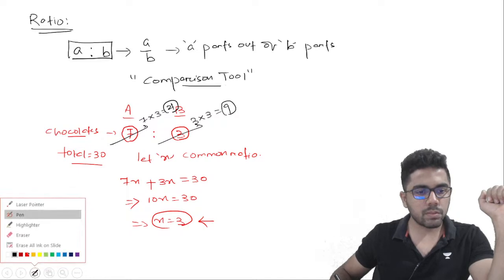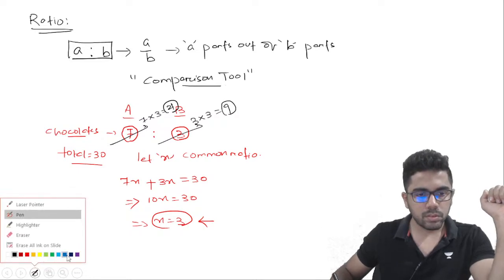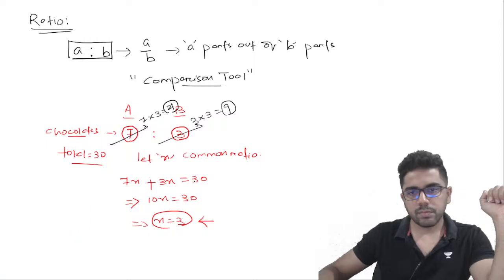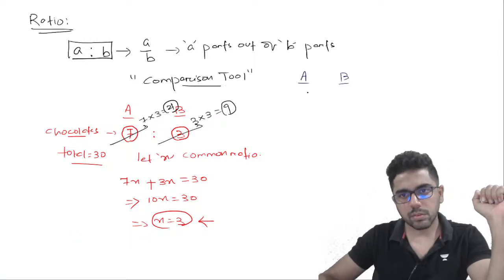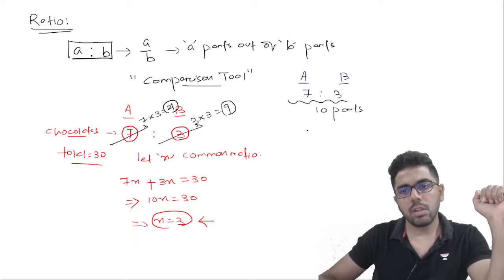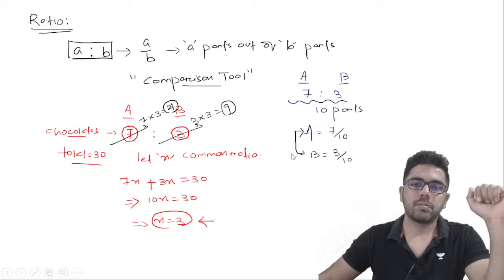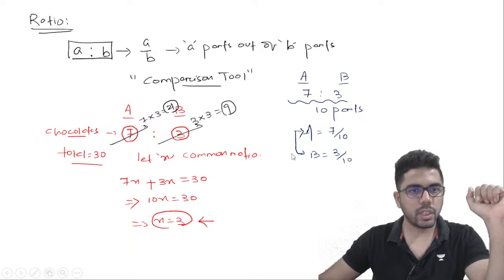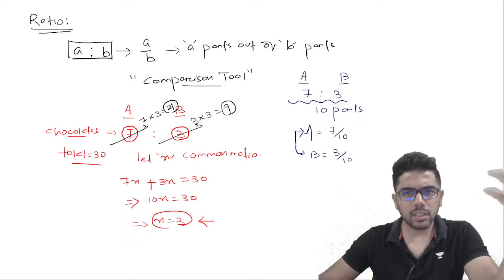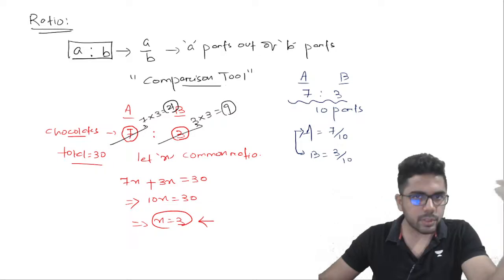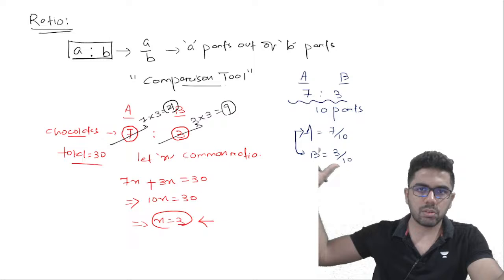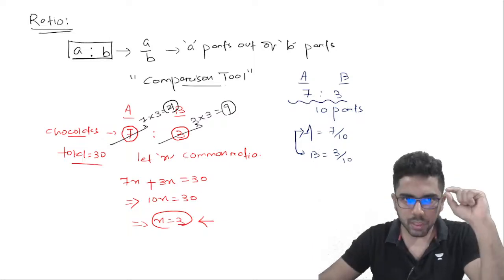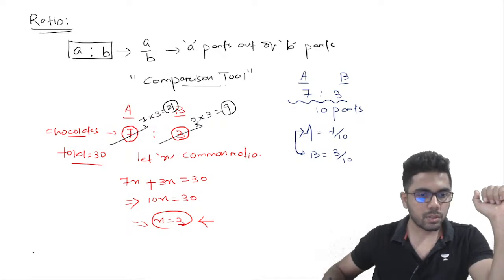We can also put it in another way. If I am writing 7:3, so in total I have 10 parts now. So I can write A is 7 out of 10 parts and B is 3 out of 10 parts. Okay. So concept अगर देखोगे सिर्फ ratio का इतना है. Then comparison of ratios, applications of ratios, operations in ratios and all, that's a very vast topic. फिर proportion आएगा where you equate the ratios, but the basic meaning of ratio is this.